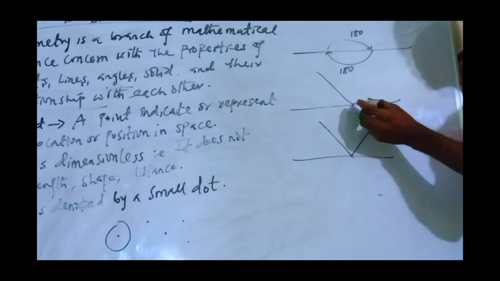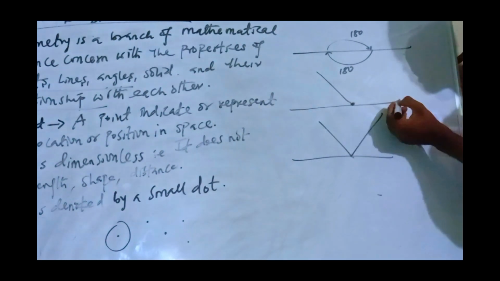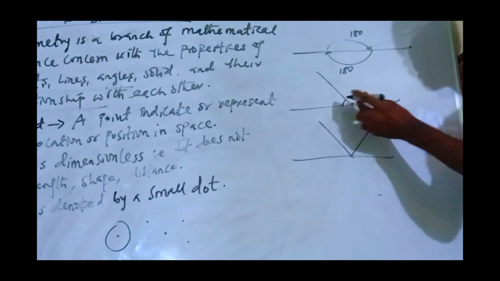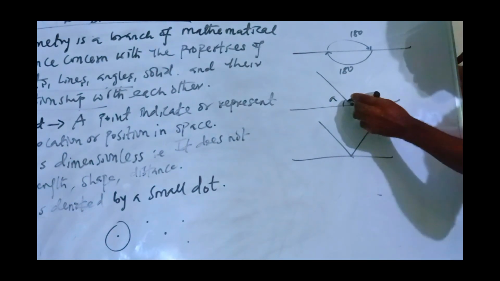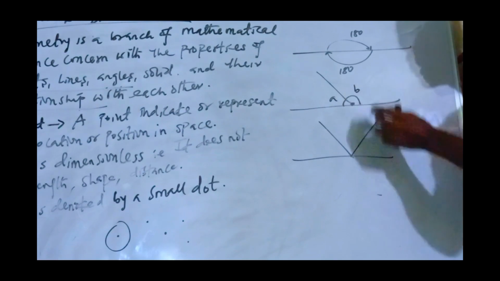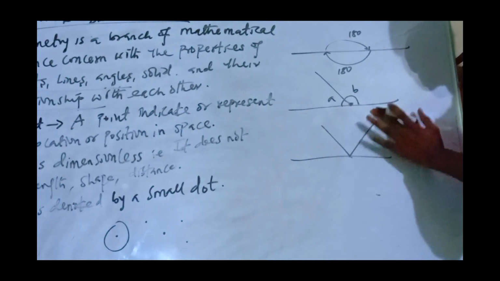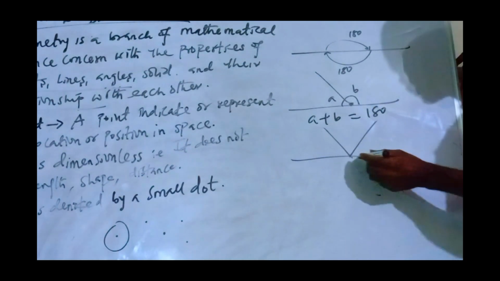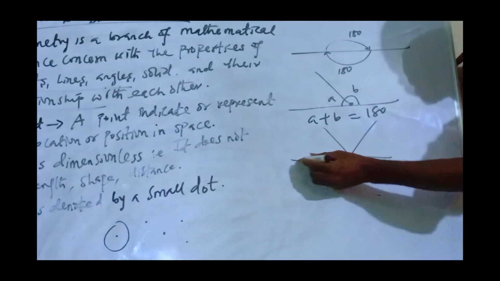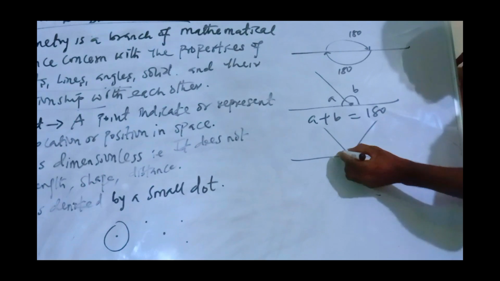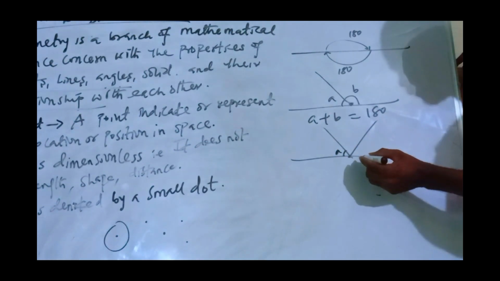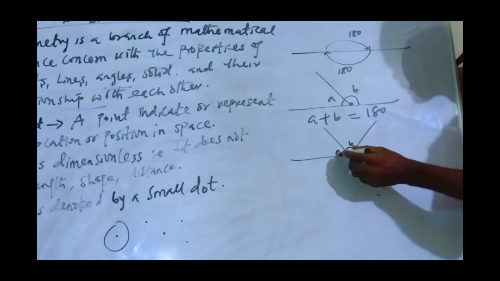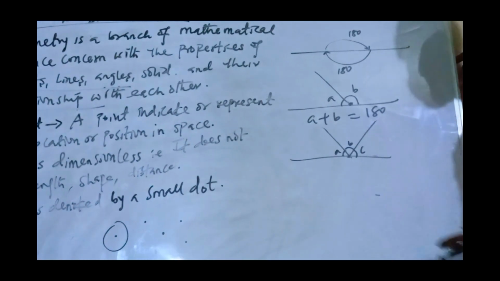Now in this case, you notice that these 2 lines, the horizontal and this adjacent line, are meeting at this point. Now we are forming an angle here, A. Then there is another one here. We are forming another angle here, B. Okay. So A plus B is equal to 180. Now look at another one. At this point, we have the horizontal, we have the first angle here, we have another angle here formed, we have another one here B, and we have another one here C. So when you add everything here, it must give us 180.